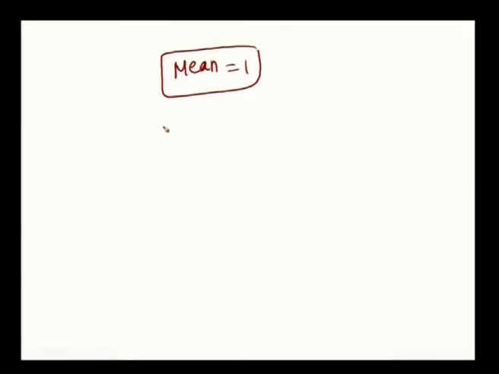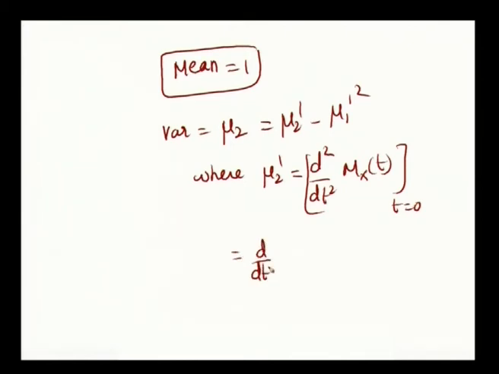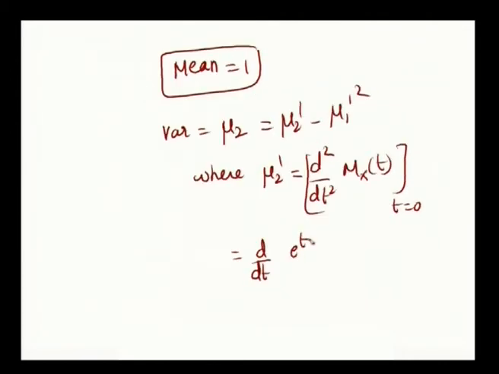Next, you have to find the variance. Variance is mu 2. Mu 2 is mu 2 dash minus mu 1 dash square, where we have to find mu 2 dash. Mu 2 dash is d square by dt square of M_X(t) at t is equal to 0. And one time already we have differentiated when finding mu 1 dash. What is that? e power t by 2 plus 2 e power 2t by 4, that is e power t by 2 plus e power 2t by 2. This is one time differentiation.